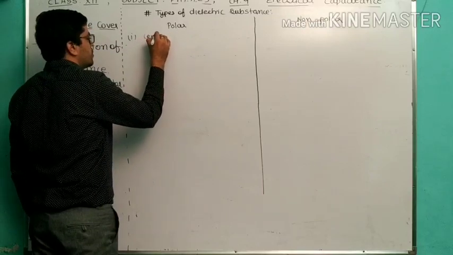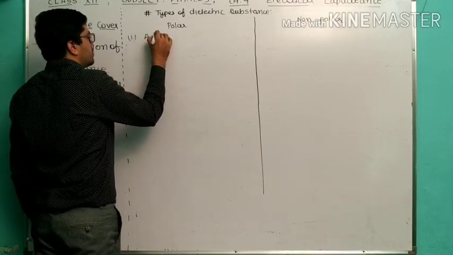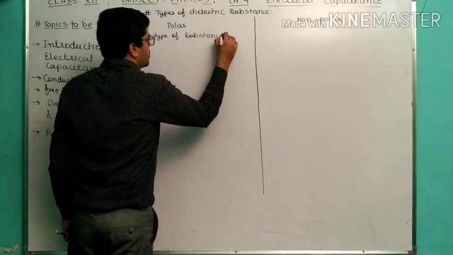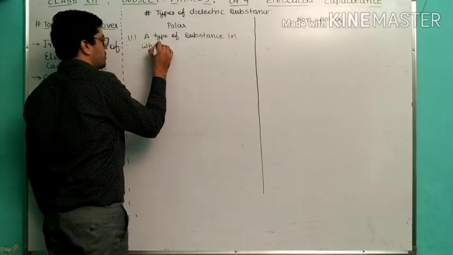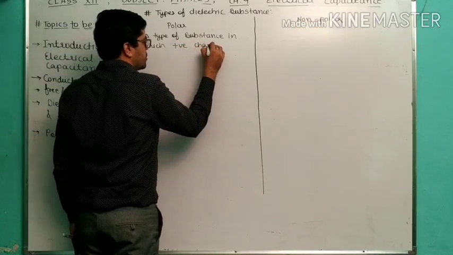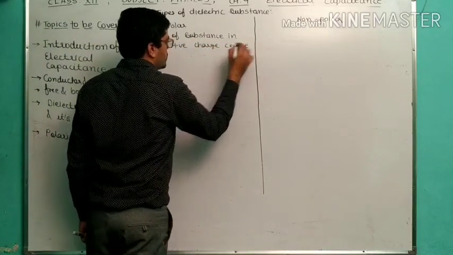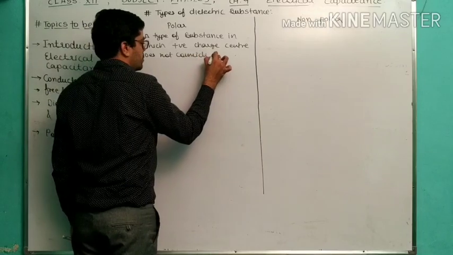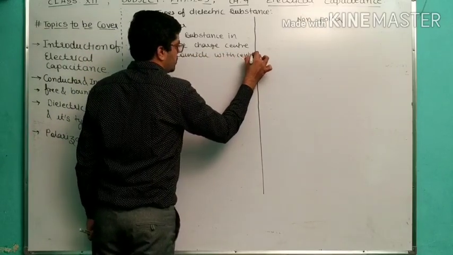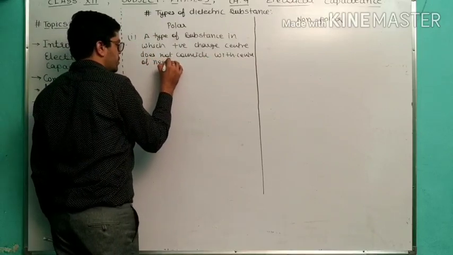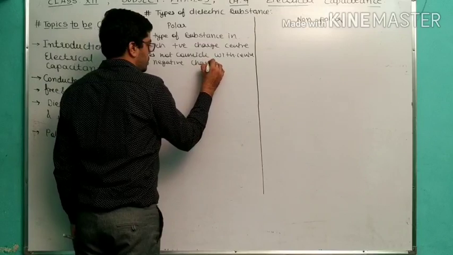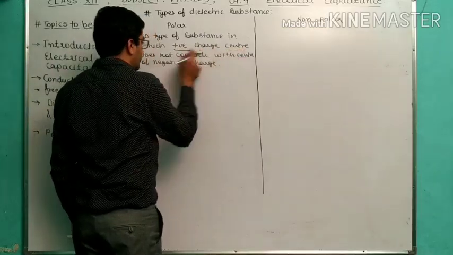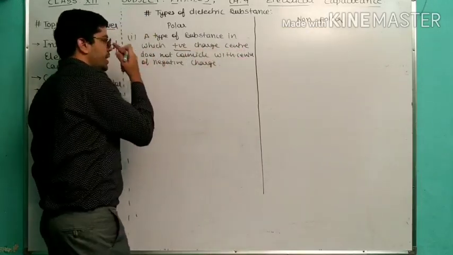Polar: a type of substance in which the positive charge center does not coincide with the center of the negative charge. So a type of substance in which the positive charge center does not coincide with the center of the negative charge, this is called polar.